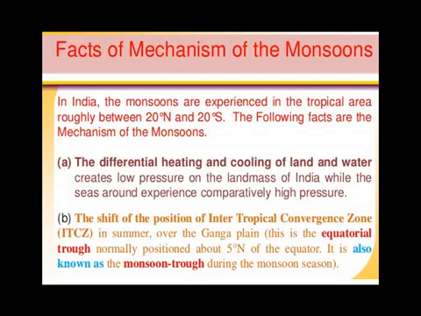Next, ITCZ. Shift of the position of ITCZ, the intertropical convergence zone. ITCZ means the place where we have the lowest atmospheric pressure. During the summer season in our Ganga plain or North plain, we have ITCZ. That is also responsible for bringing the monsoon in India.